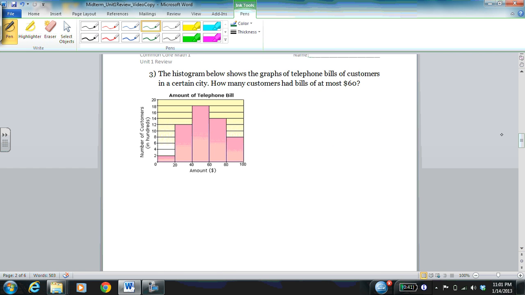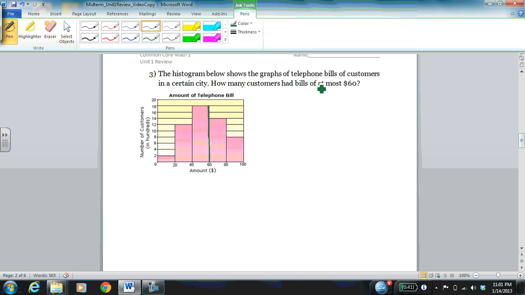Now going on to number 3, the histogram below shows the graphs of telephone bills of customers in a certain city. How many customers had bills of at most $60? So I'm looking at around $60 here. At most $60 means everyone less than 60.